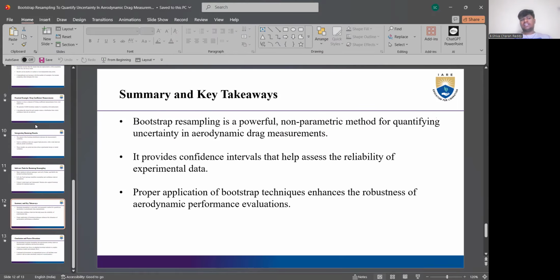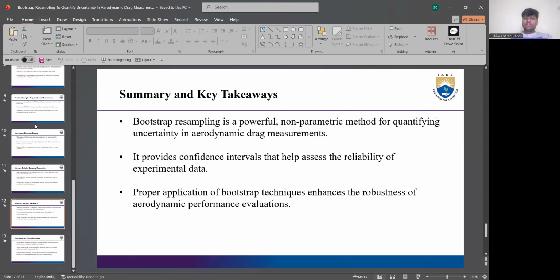And coming to summary and key takeaways, Bootstrap resampling is a powerful non-parametric method for quantifying uncertainty in aerodynamic drag measurements. It provides confidence intervals that help assess the reliability of experimental data. Proper application of Bootstrap techniques enhances the robustness of aerodynamic performance evaluations.